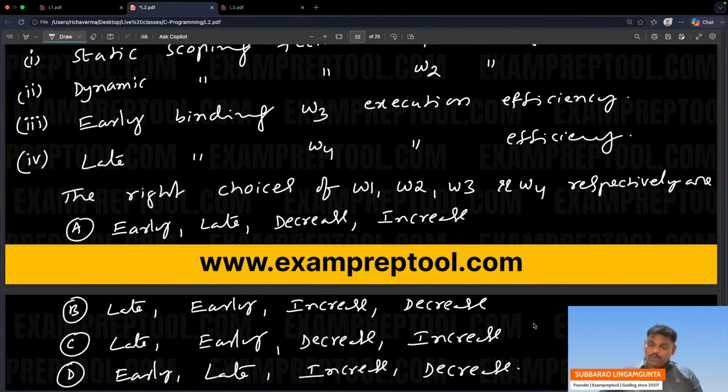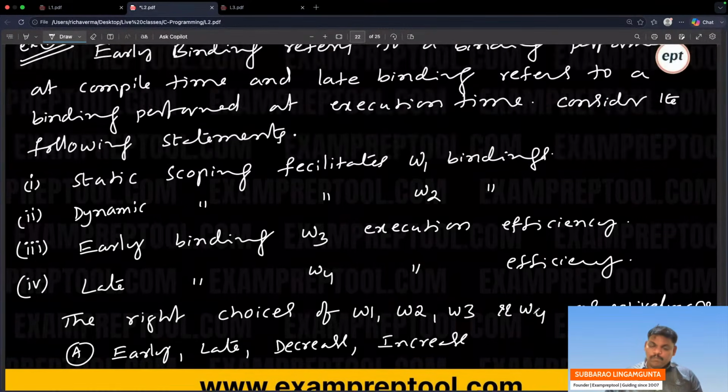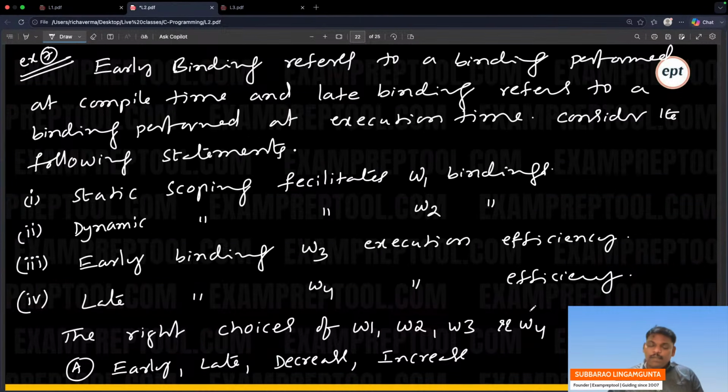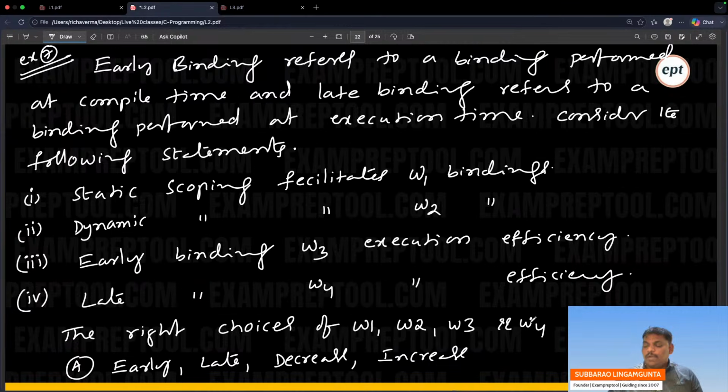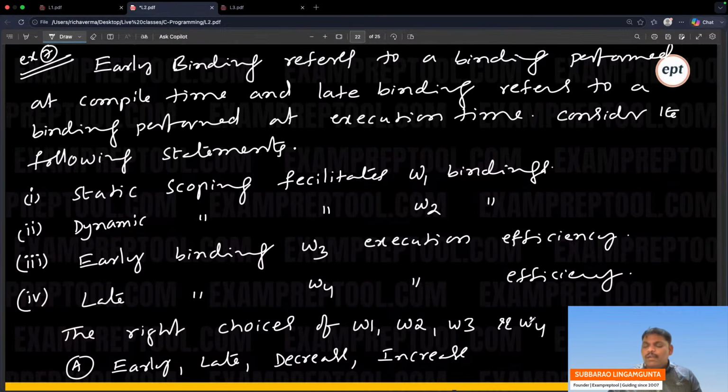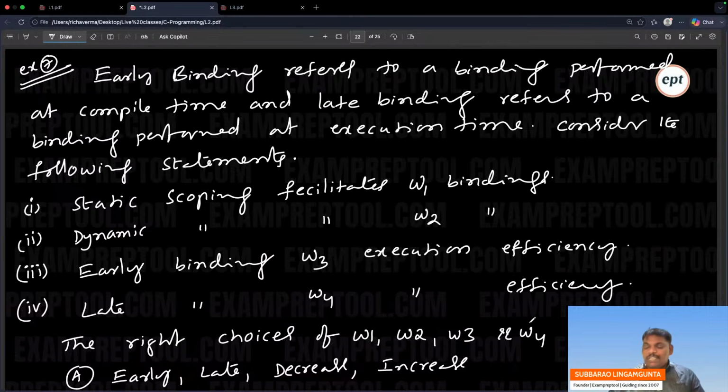Early binding refers to a binding performed at compile time, and late binding refers to a binding performed at execution time. Very simple. Early binding means creating memory early, which is nothing but static memory allocation, which is compile time memory creation.